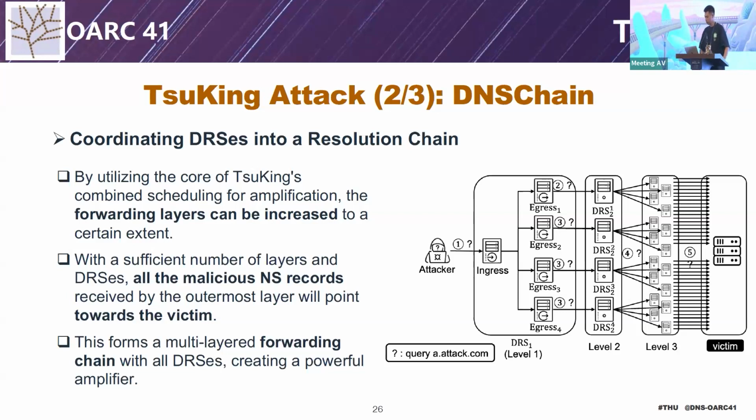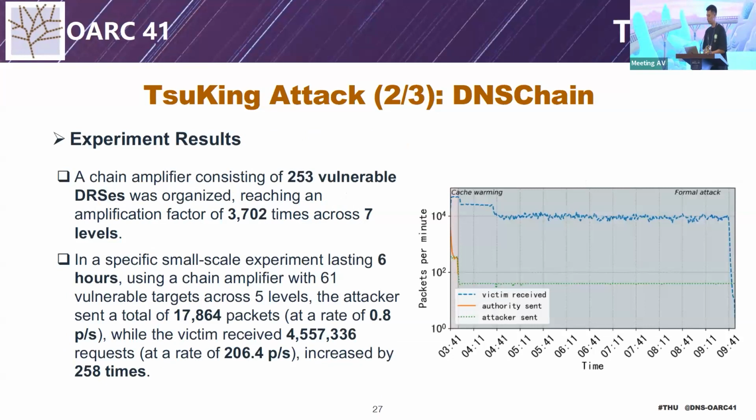The traffic will increase level by level. Through experiments, we can achieve an amplification factor of over 3,700. Besides, in 2 hours long-term experiments, the packet number is increased by about